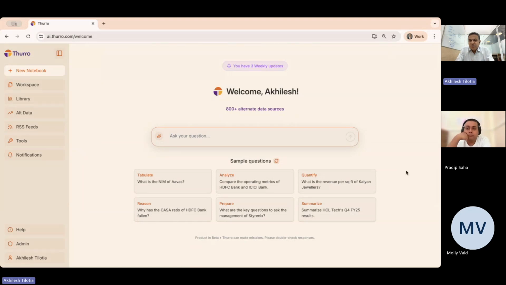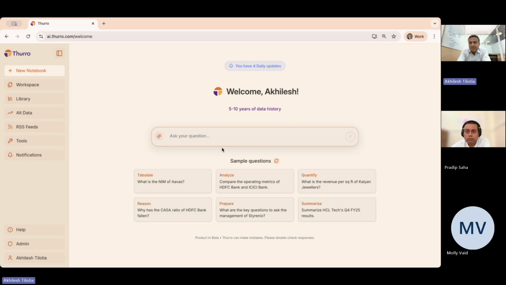This is a quick tour and walkthrough of what we have on the Thurro platform. This is the typical screen that you will see when you log in to the Thurro platform. You will typically remain logged in to the Thurro platform. I think over a few days is when we implement a logout.